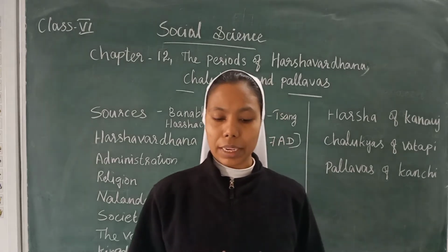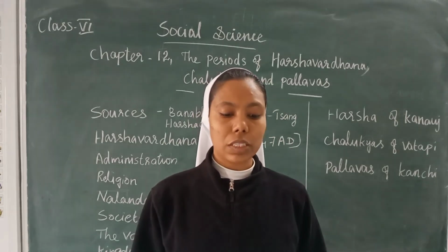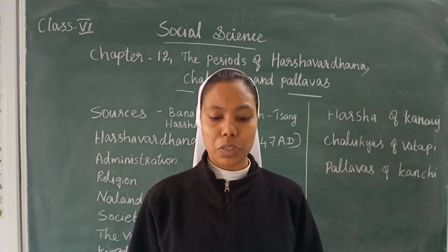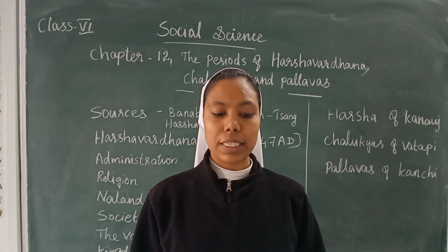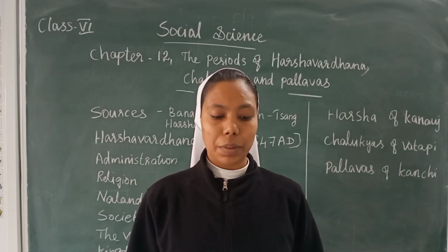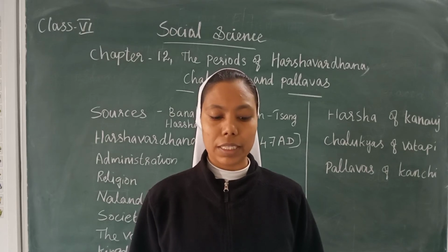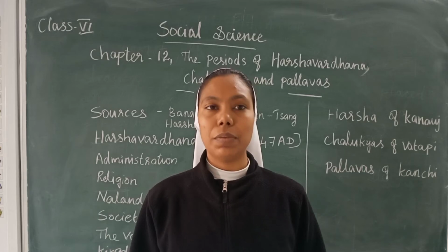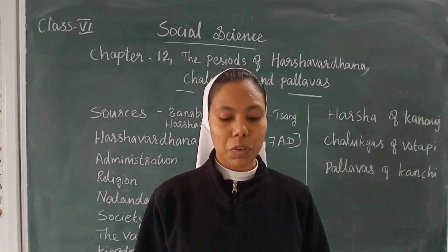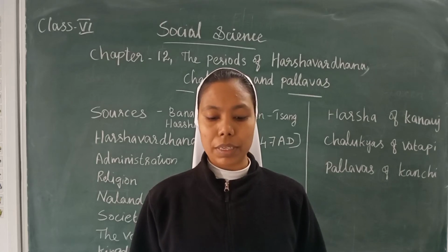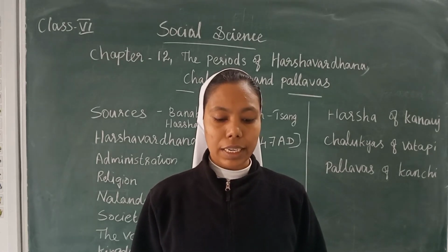Like Ashoka and Kanishka, he was also tolerant towards other religions, and the Indian government practices this attitude of tolerance towards religion even today. He attended the Prayaga assemblies, in which there were religious discourses and debates. At the Prayaga assembly, the Buddha, Surya and Shiva were worshipped, and at the end Harsha gave donations to the Brahmins, the Buddhists, and the needy and the poor.